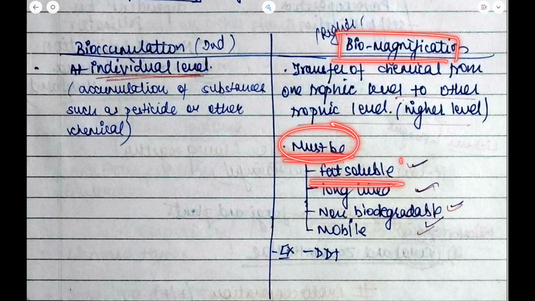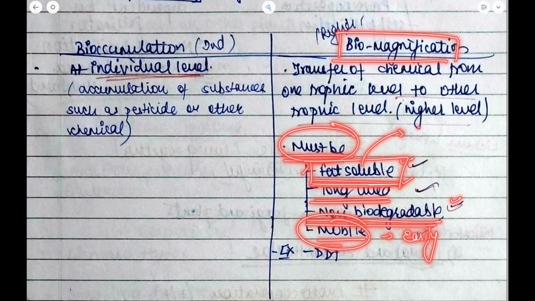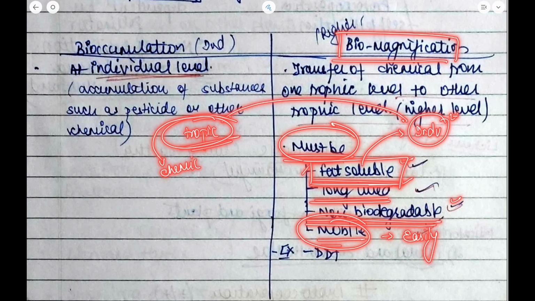It must be fat soluble so that it gets absorbed in the individual's body, and when this individual gets eaten by the secondary consumers, it will transfer that chemical to the consumer.